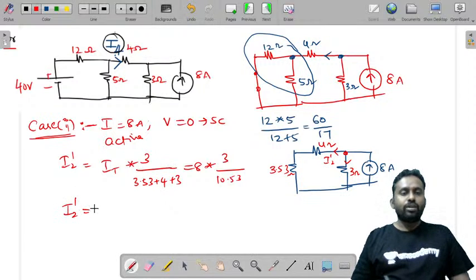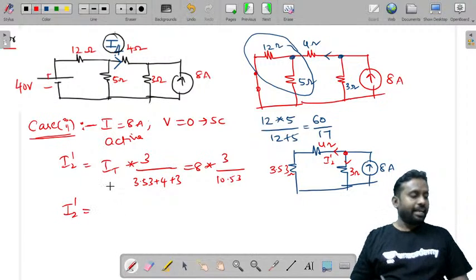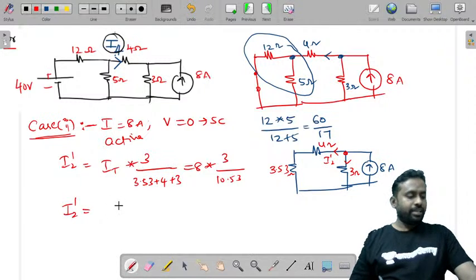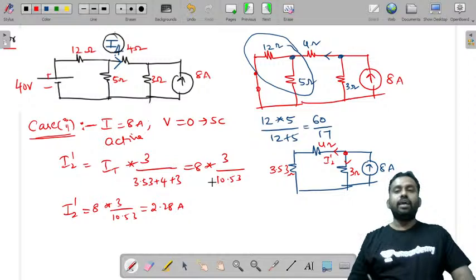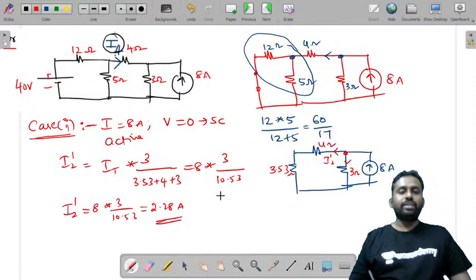चलो I2 dash क्या होगी अभी? I2 dash is equal to I total value है कि 8 by 3.53 plus 4 और 3 हो गई. So 8 into 3 by 10.53 will give me 2.28 amperes. And now you have to be very much careful. क्या I2 dash की करंट डायरेक्शन कौन सी है? I2 dash जो मैंने लिया उसकी डायरेक्शन हो गई राइट से लेफ्ट को.